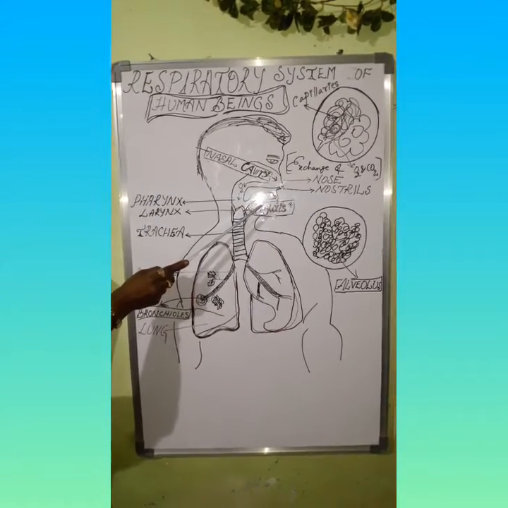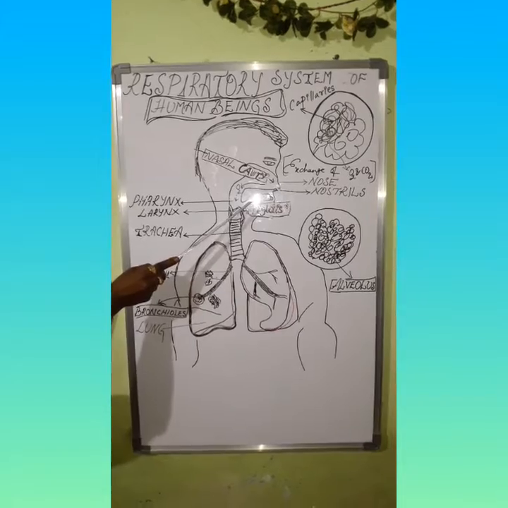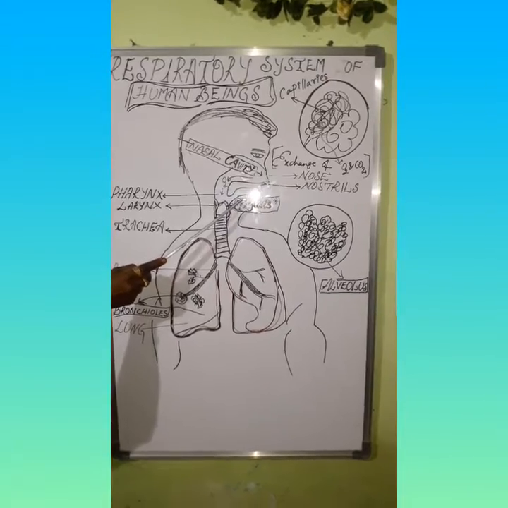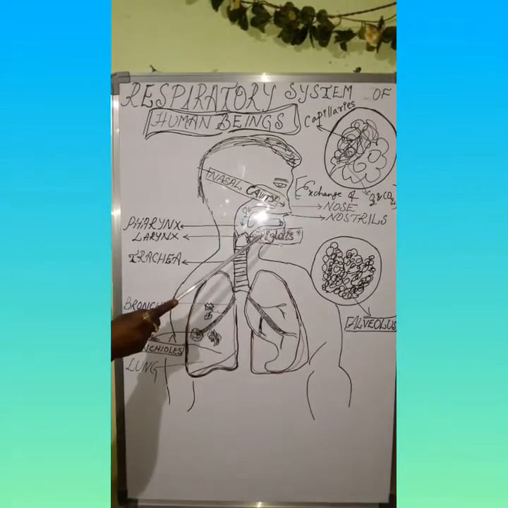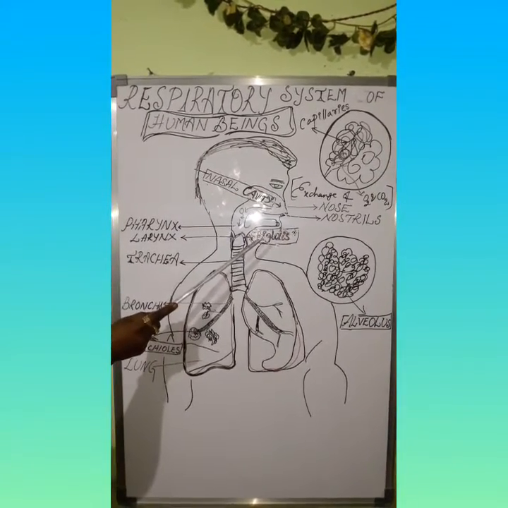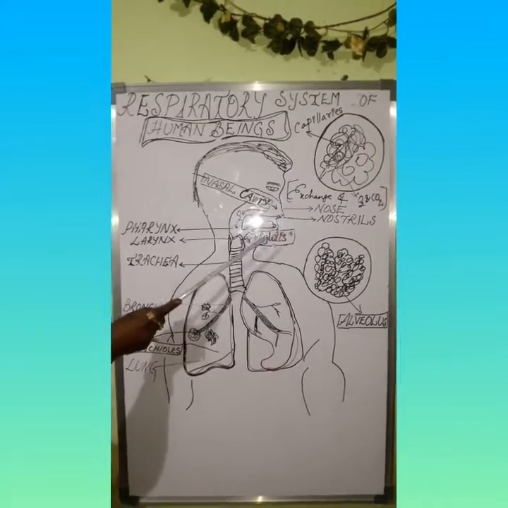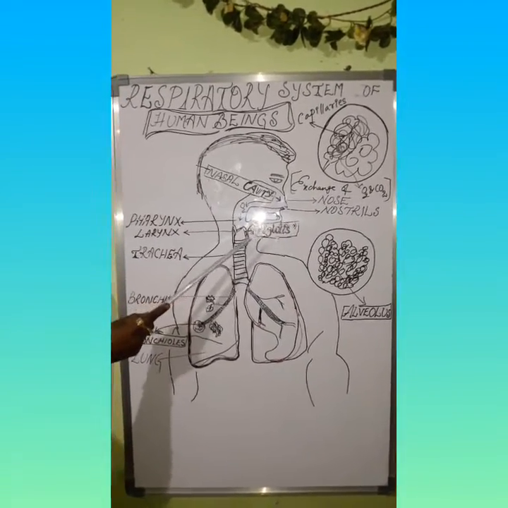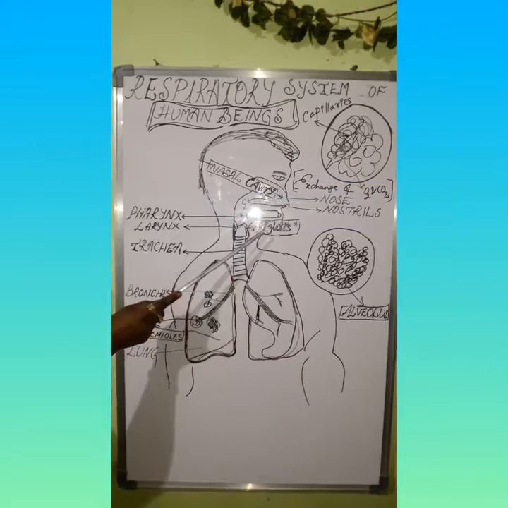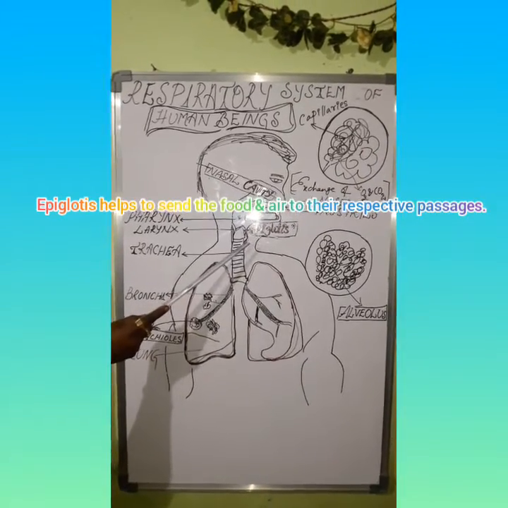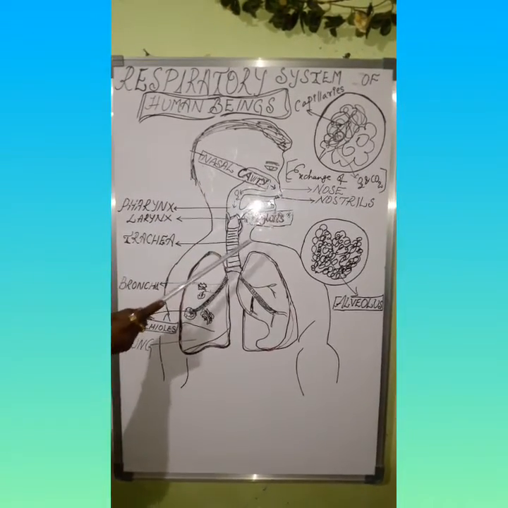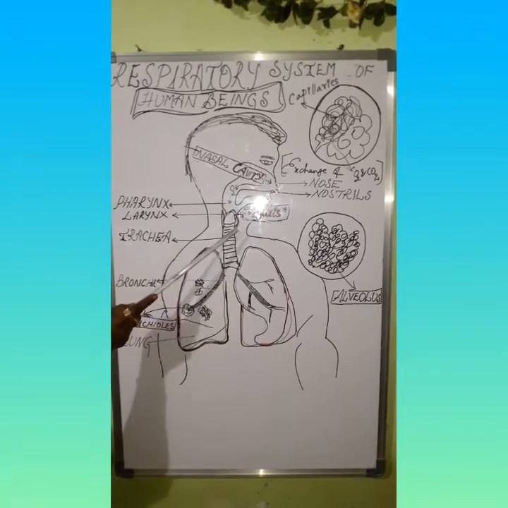Epiglottis. It is a flap-like muscular wall which controls the movement of air and food towards their respective passages. We can see here there is a flap-like structure. This one is called the epiglottis. That means epiglottis is a flap-like structure and a muscular wall. It helps to send air and food to their respective passages.